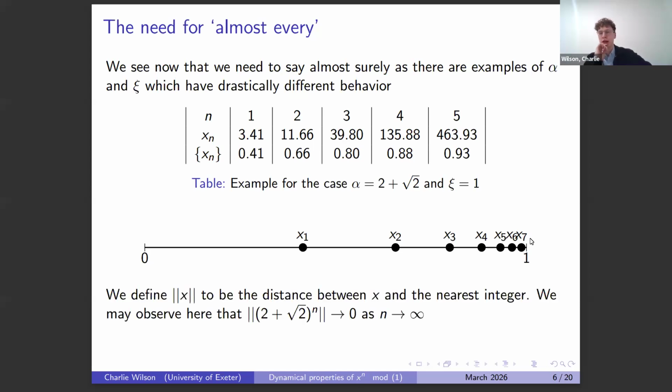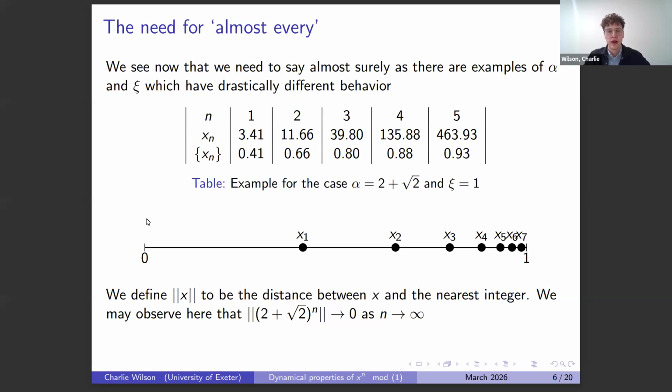If I introduce some notation so I can express this rigorously, we're just going to use this double line modulus to be the distance between x and the nearest integer. It's very closely related to the curly brackets. It just means that I can say it tends to 1 and tends to 0 at the same time, really.